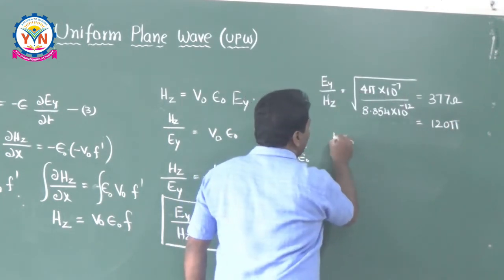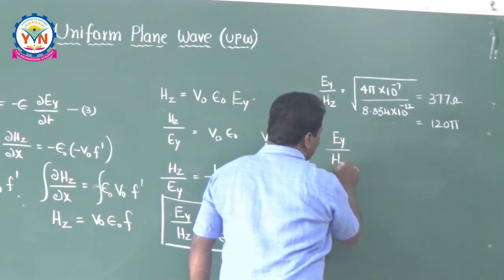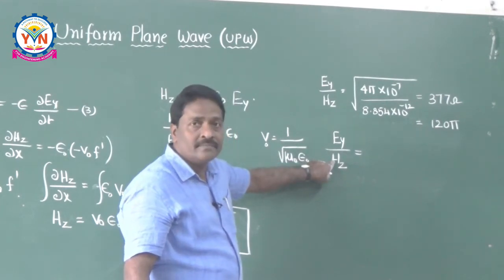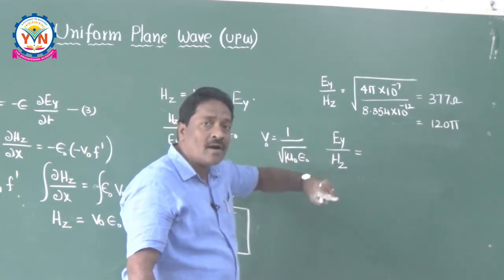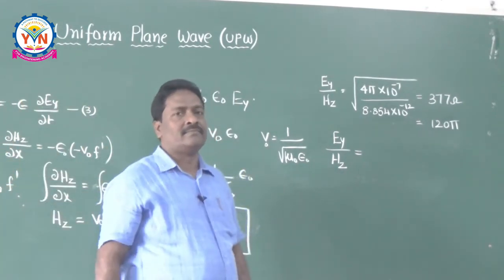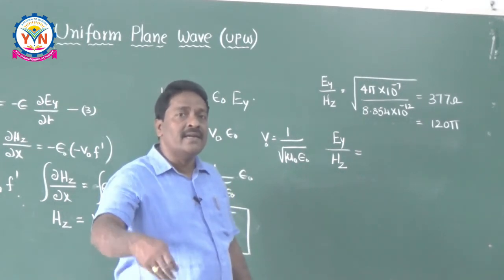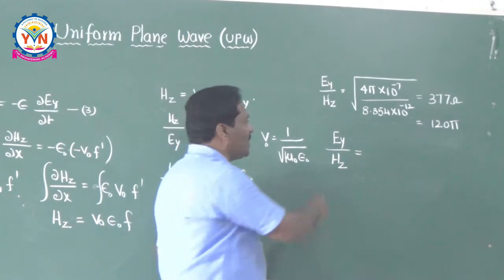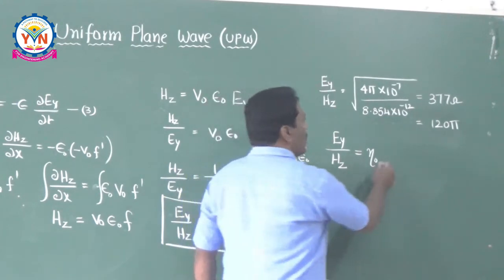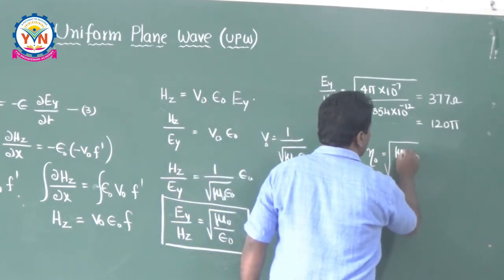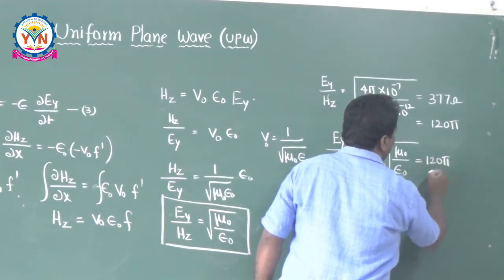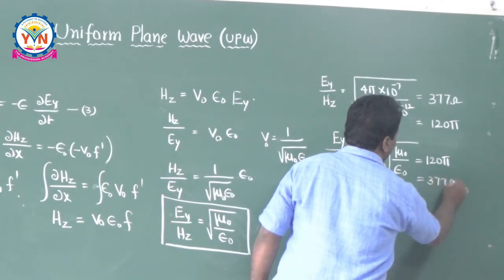Therefore, what is meant by Ey by Hz? Ey by Hz means electric field by magnetic field. That means it is an impedance. Impedance of what? Impedance of the free space. So free space impedance is called the intrinsic impedance, eta. Impedance for the free space we are calling the intrinsic impedance. That's why Ey by Hz is equal to eta naught, the free space impedance, which is root of mu naught by epsilon naught. So we calculate it and we get 120 pi, or otherwise it is also called 377 ohms.